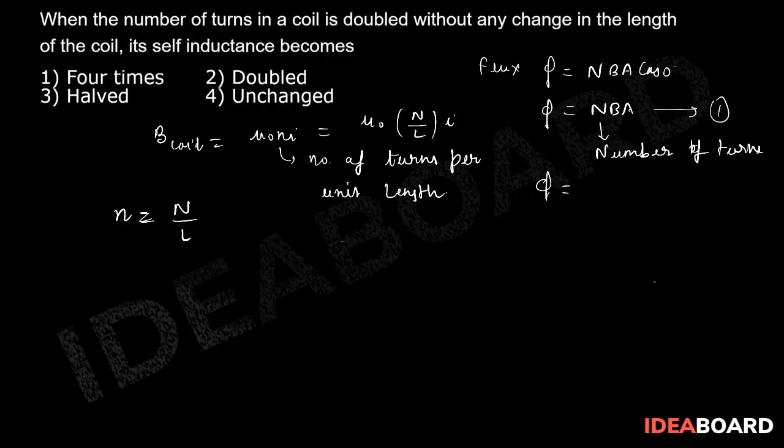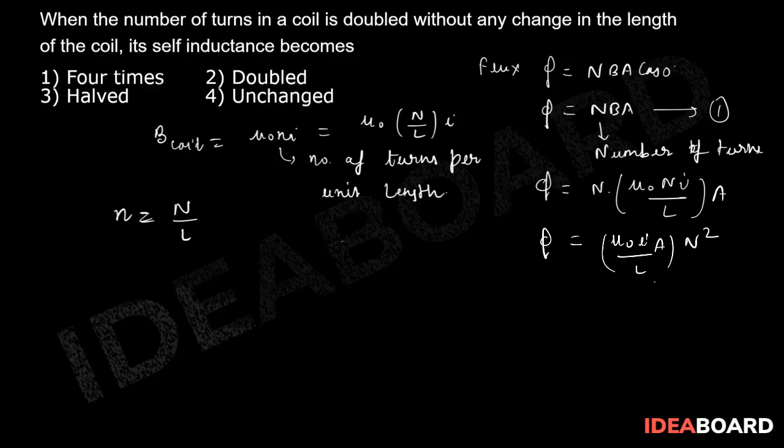So if you put the value of B in equation number 1, we get N into mu naught N I by L into A. So simply phi will be equal to mu naught into I by L into A into N square.